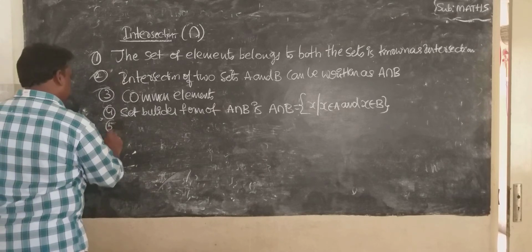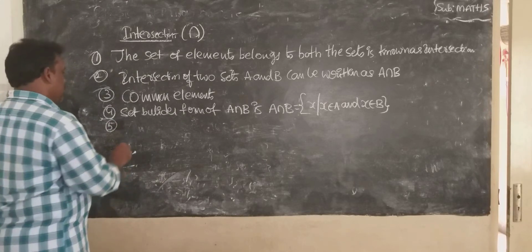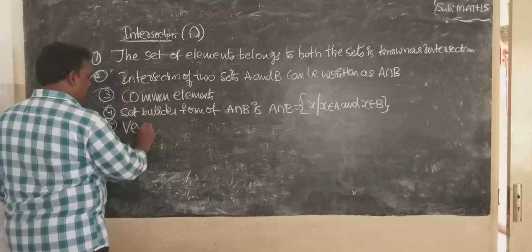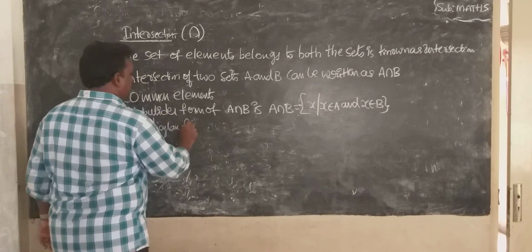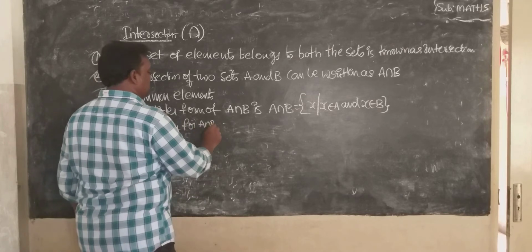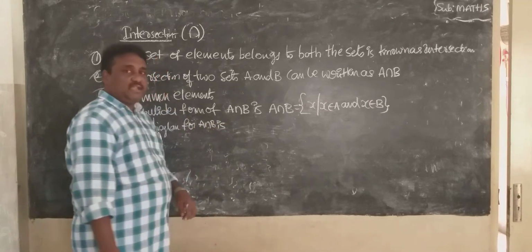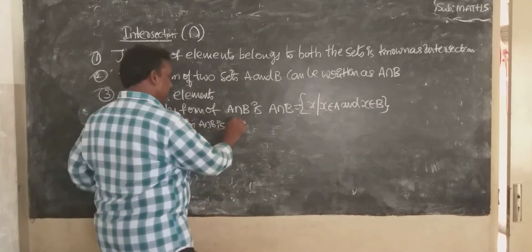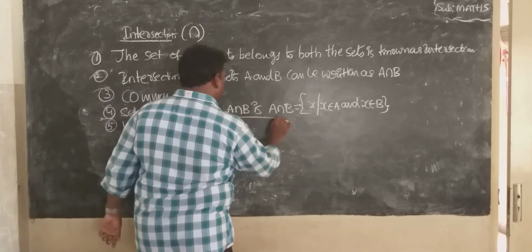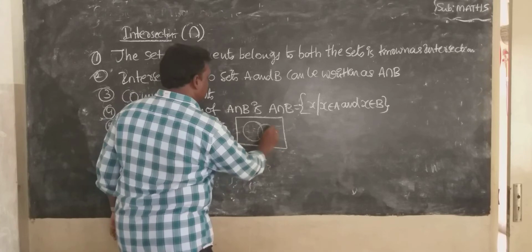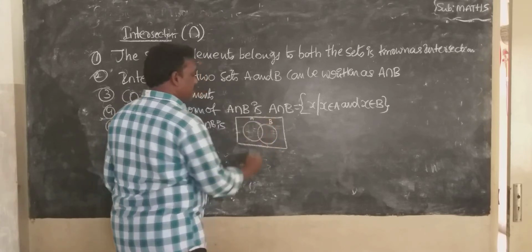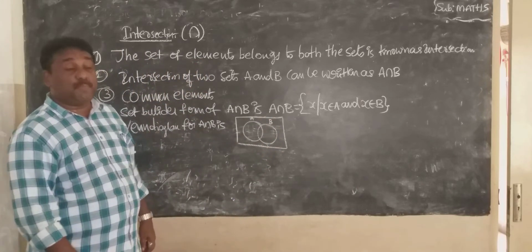Next one, Venn diagram for A intersection B. Rectangular box, universal set. First circle A, second circle B. Only the middle part.